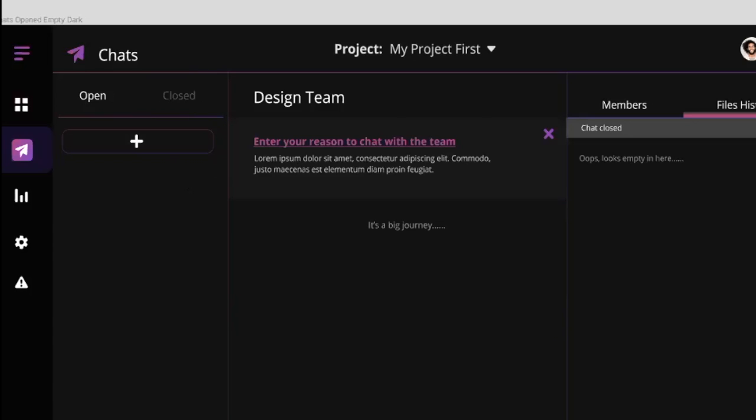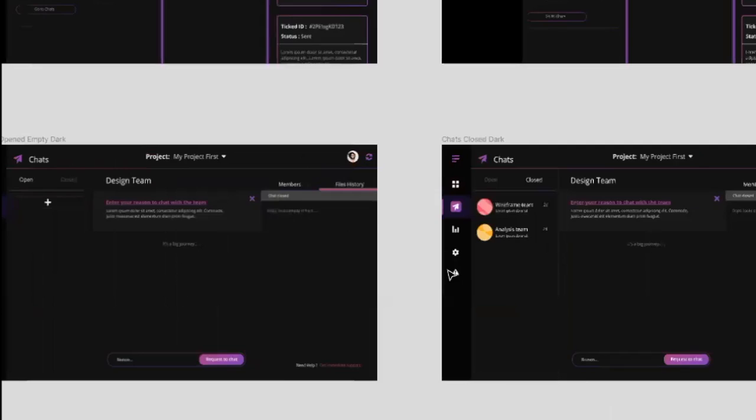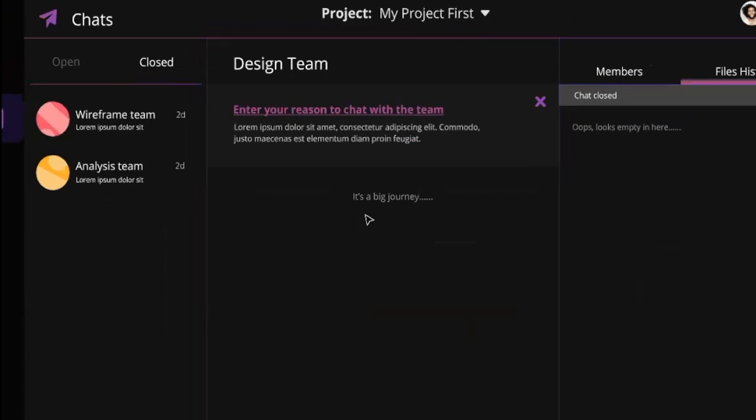We can either accept it or decline it. So if we decline it, they're just gonna get an automated message saying the reason's not valid or something like that. But if you accept it, they can just start chatting with us. They're gonna get an intro message, something like the terms and conditions.